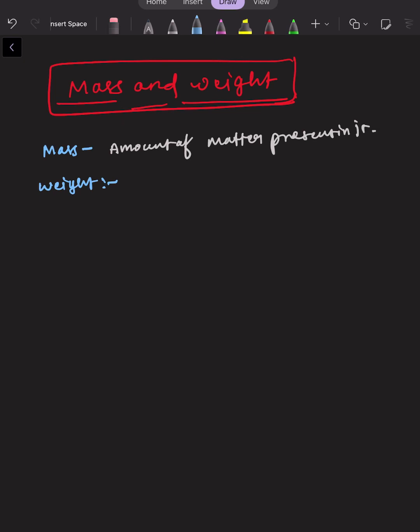Then my 60 kg on earth would be reduced to 50 kg or 40 kg on the moon, right? Why? Because the gravitational force is lesser on the moon, but the gravitational acceleration on our earth is 9.8 meter per second squared.